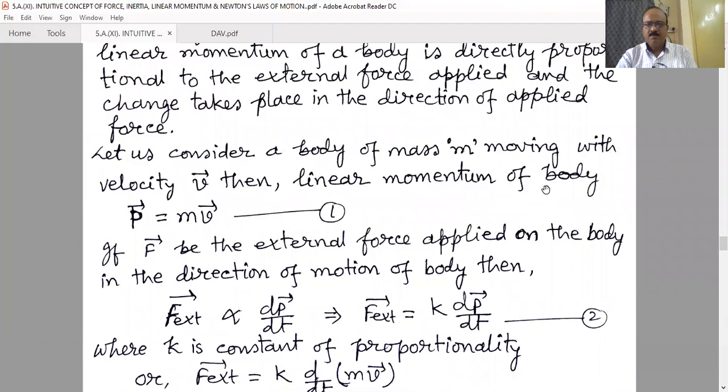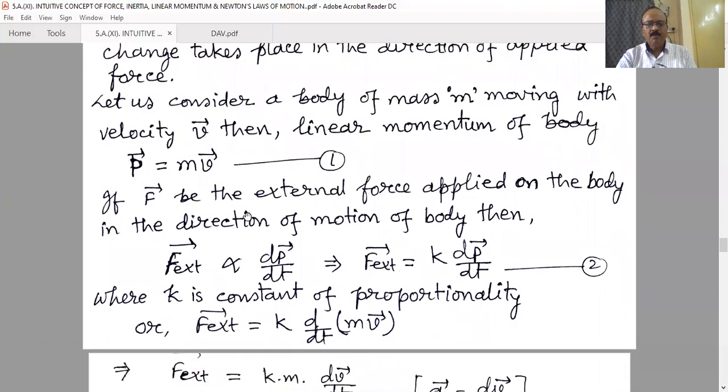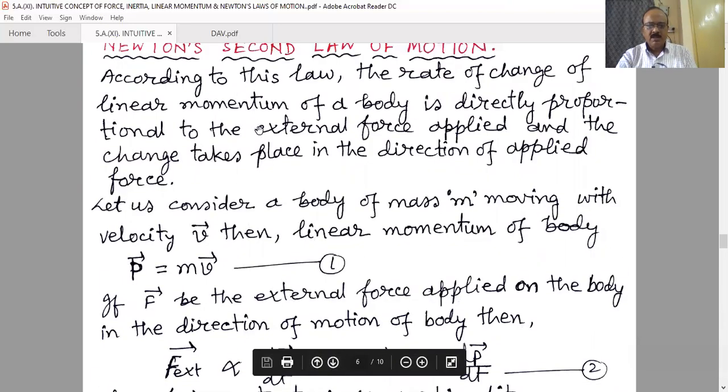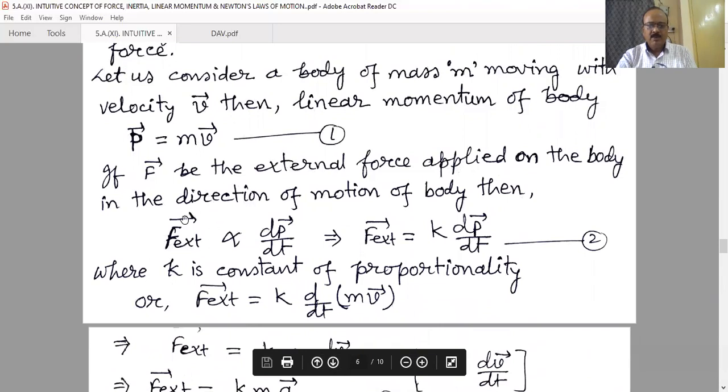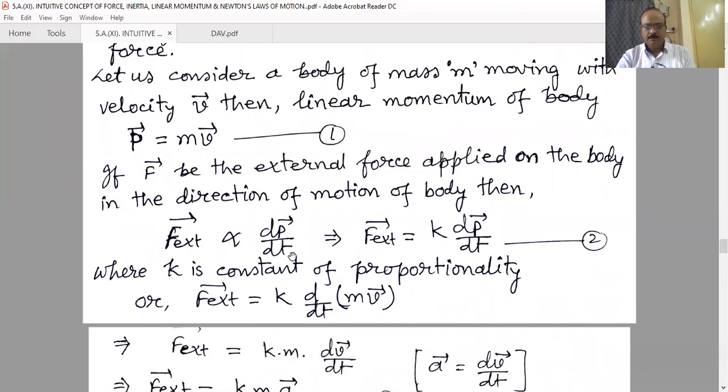Then the linear momentum of the body, p vector, is equal to m into v vector at that moment. Let F be the external force applied on the body in the direction of the motion of the body. Then, according to the above statement, this external force, the net force applied on the object, is directly proportional to dp/dt, or F external is equal to K into dp/dt. This dp/dt is nothing but the rate of change of linear momentum, and it is the mathematical form of Newton's second law of motion.